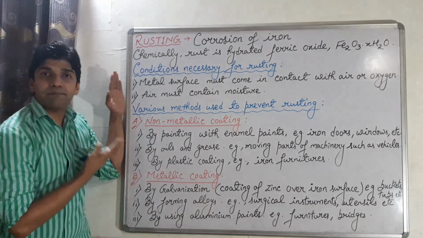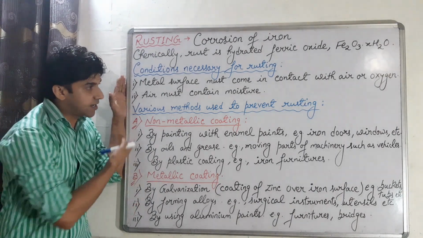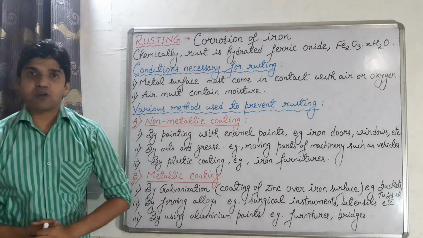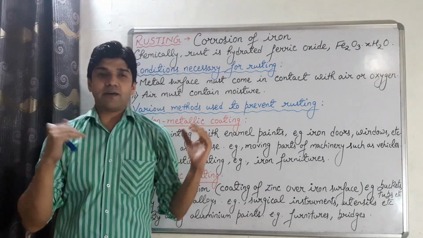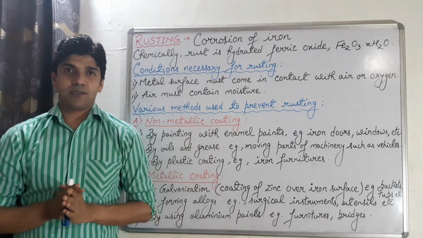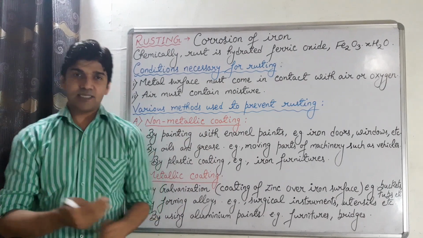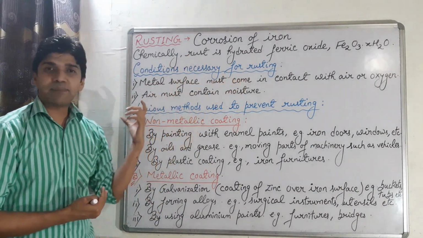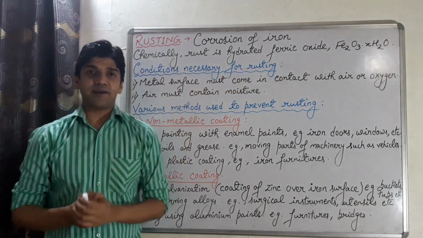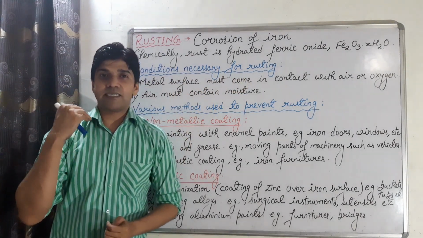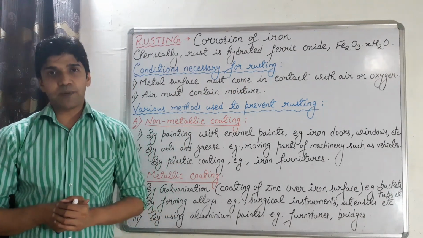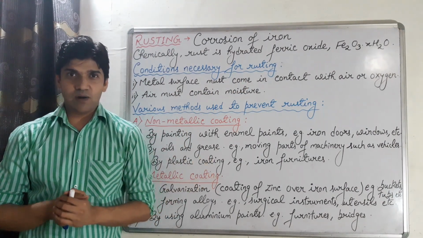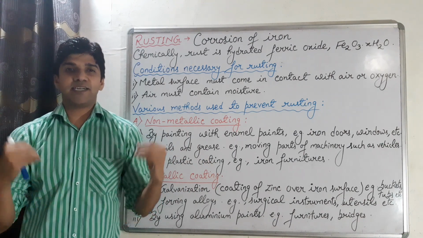So those are the main methods by which we can prevent the rusting of iron, and that's about the rusting, the corrosion of iron. So we have covered corrosion, definition, examples, then rusting, conditions necessary for rusting, and methods used to prevent the rusting of iron. Now we'll discuss the second topic of this lecture, that is rancidity. So now let's start with what is rancidity.